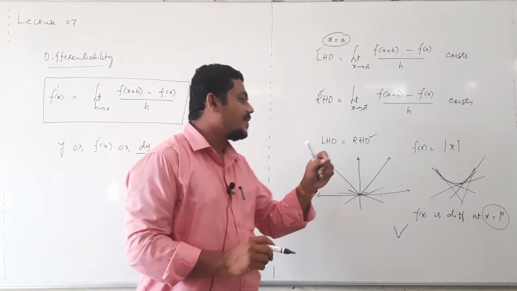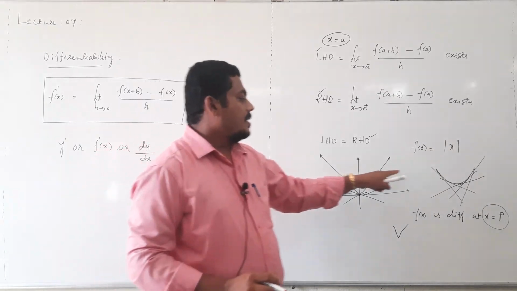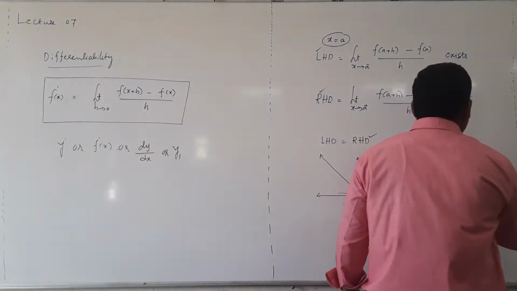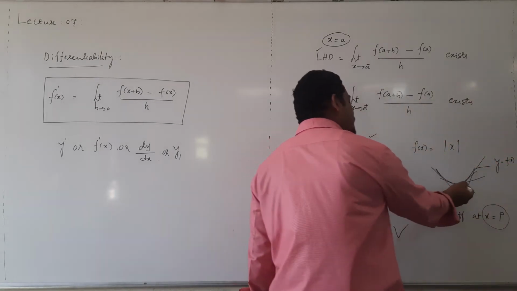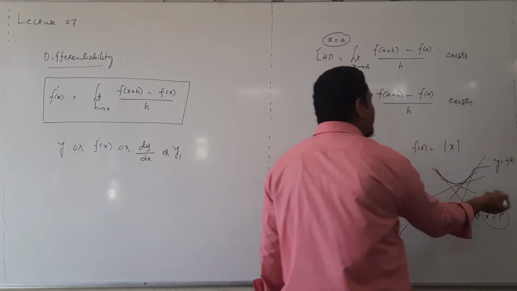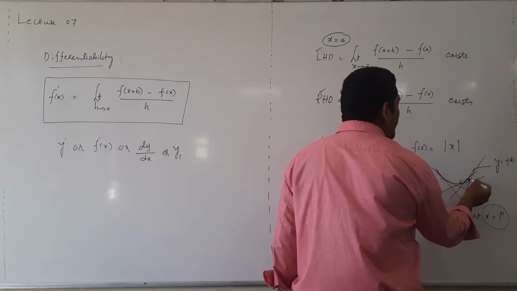From the graph also we conclude whether a function is differentiable or not. This is the graph of y equal to f of x. For this function we can draw only one tangent at any point. At this point we can draw one tangent, at this point another tangent.